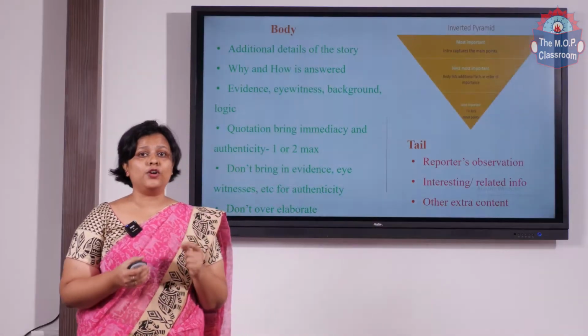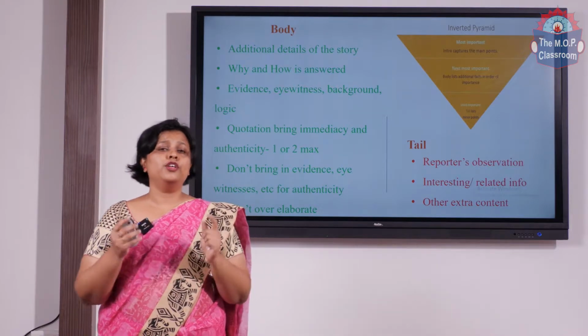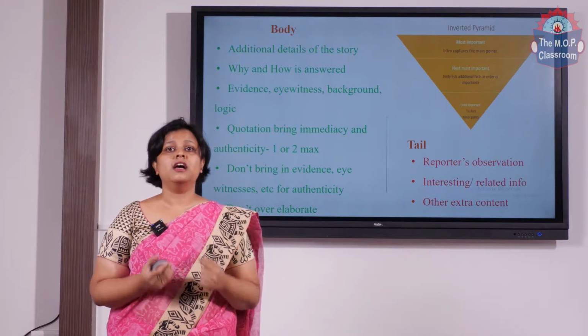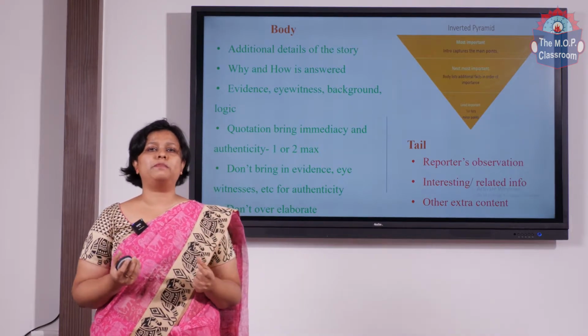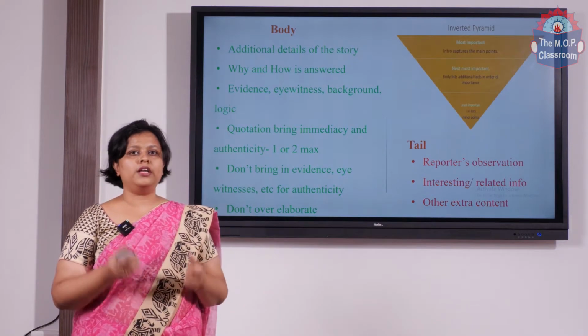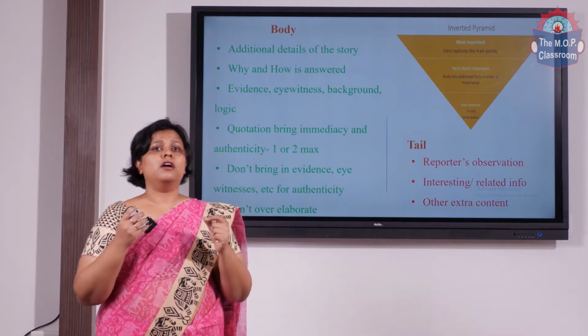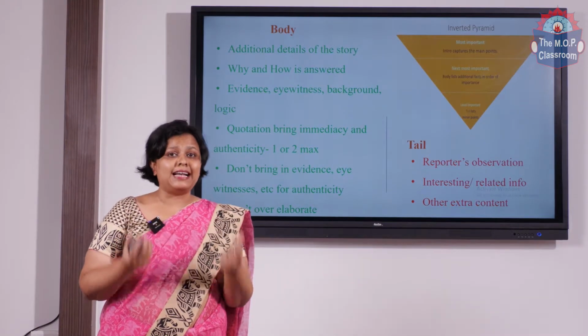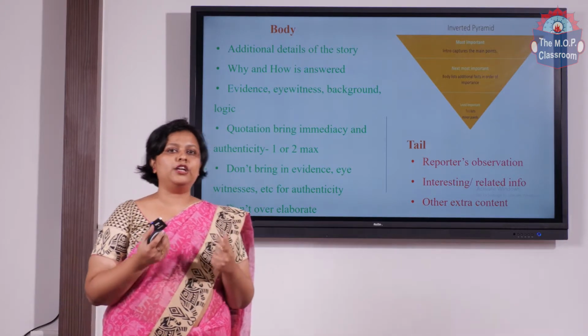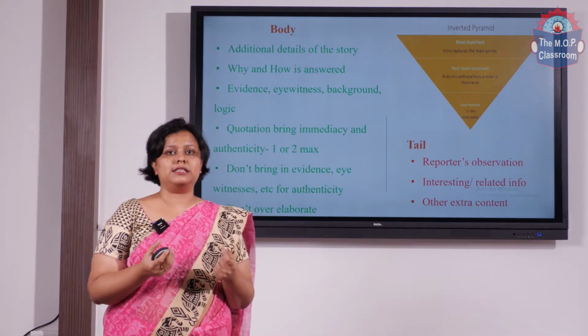Let's go in depth about the description, or the second paragraph, the body of the news report. What exactly goes in the second paragraph of a news report? Usually a news report is divided into 3 paragraphs. Like I said, the first paragraph is your lead news, the second paragraph is your description, and the third paragraph is called the tail, or otherwise your conclusion. Now, in the body, the second paragraph, what exactly happened in the news is described in detail. Say for example, a report that is related to a crime.